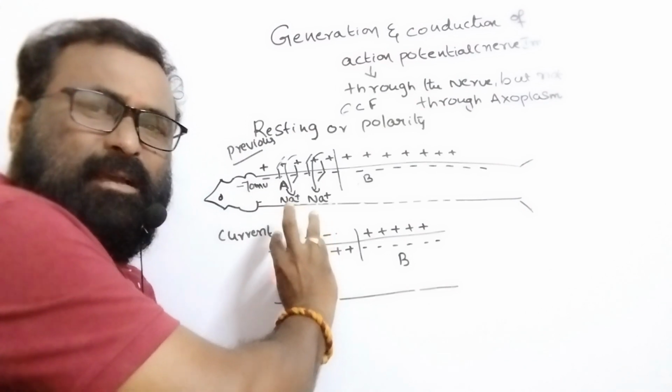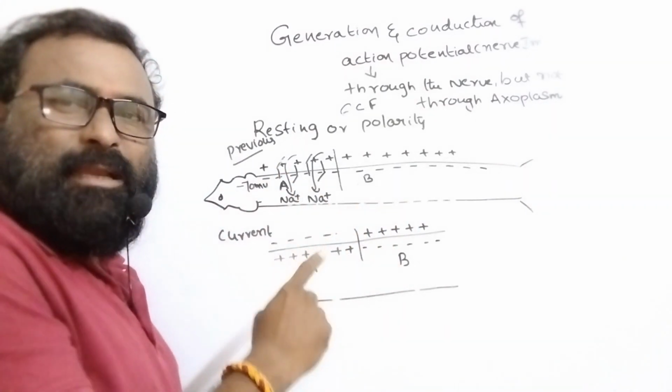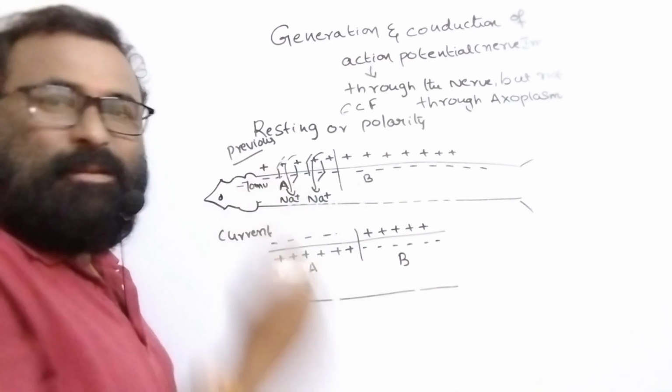Once the charges are reversed, the action potential or nerve impulse is generated.